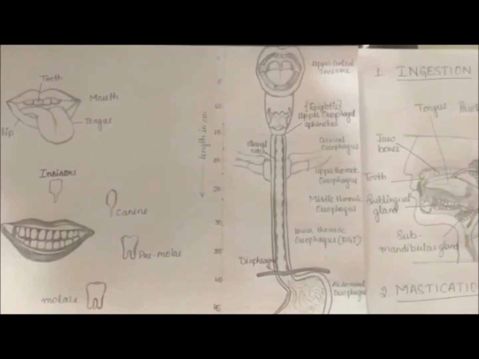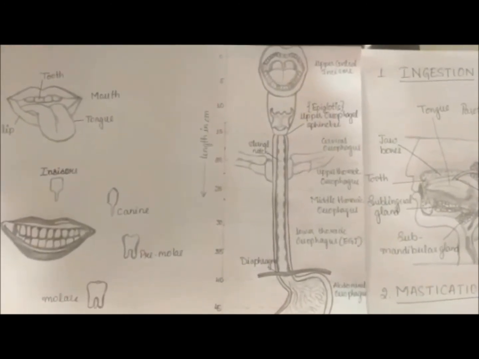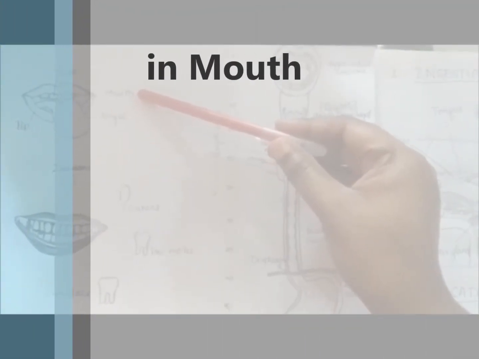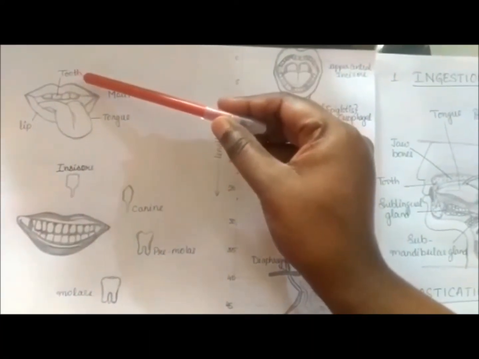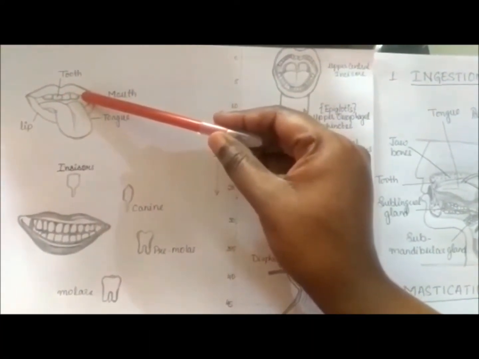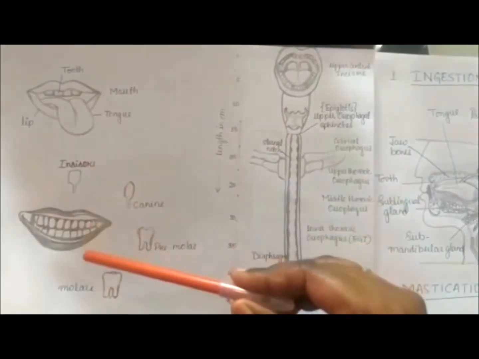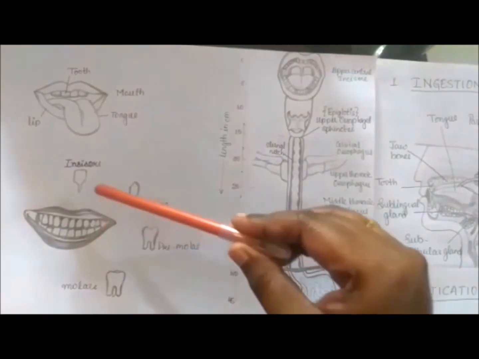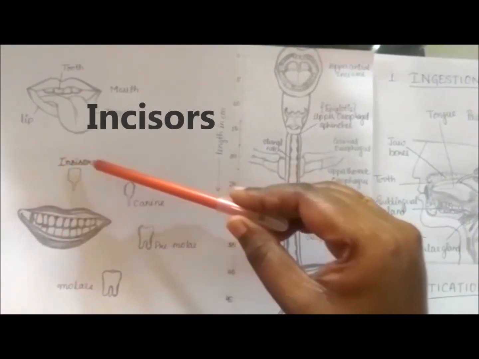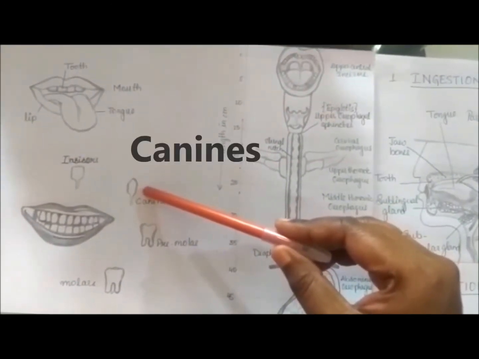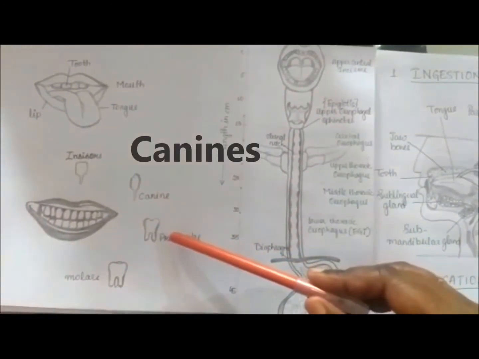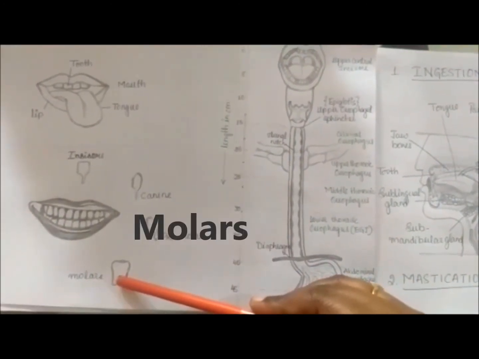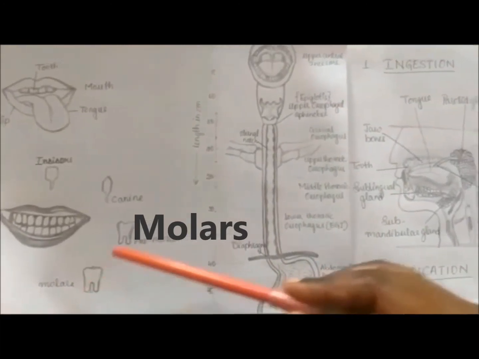Let's begin to understand the process of digestion. It begins in the mouth. The food we take in is broken down into smaller pieces with the help of our teeth. As we all know, an adult has 32 specialized teeth: the incisors to bite the food, the canines to tear the food, the premolars to break down the food into bits, and the molars to grind the food.